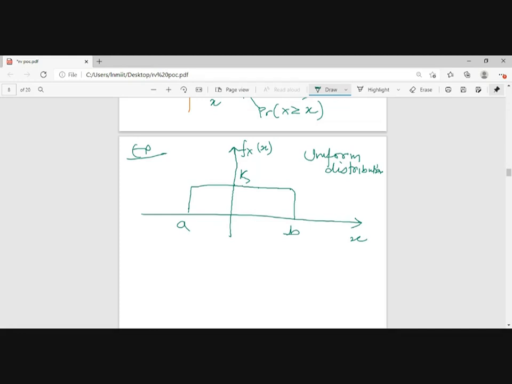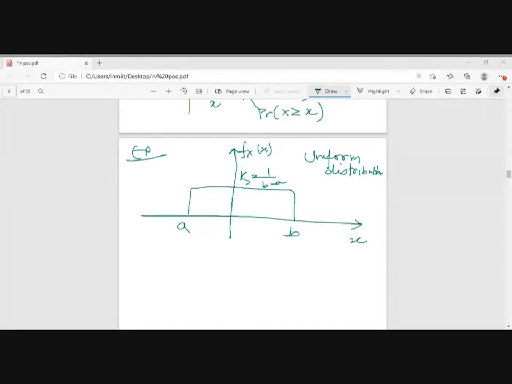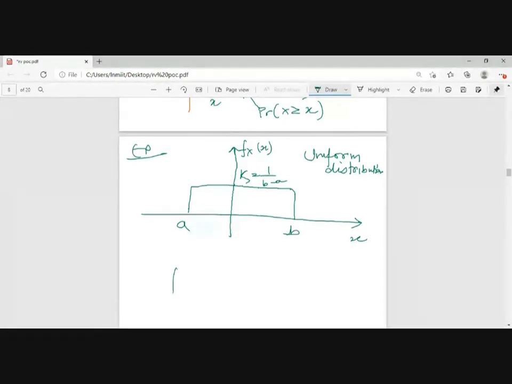What will be the value of k? 1 by b minus a, right? So plus A, A is on the opposite side. A minus b. So plus A, A plus b. Okay, let's see. The integral from A to B of k dx equals 1.